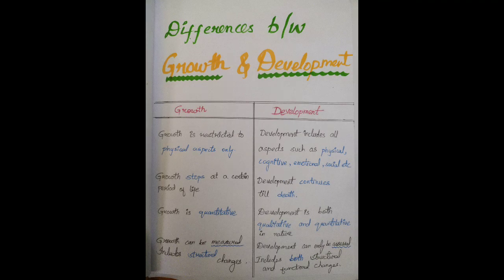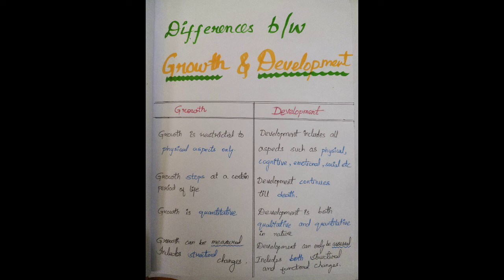Now we'll study the differences between growth and development. Growth is restricted to physical aspects only, whereas development includes all aspects such as physical, cognitive, emotional, social, etc. Growth is restricted to physical aspects only, showing an increase in size, weight, shape.